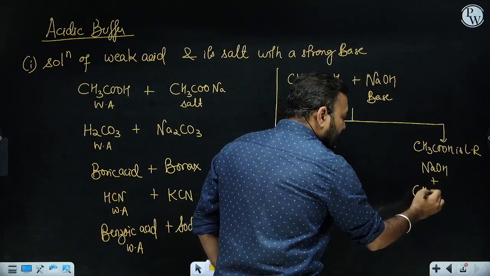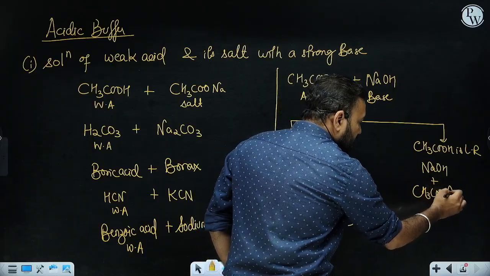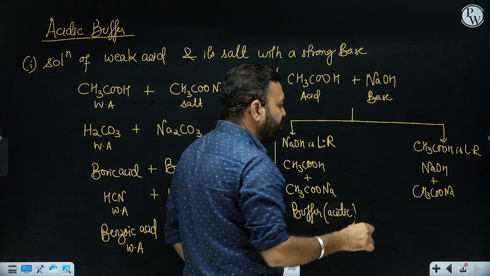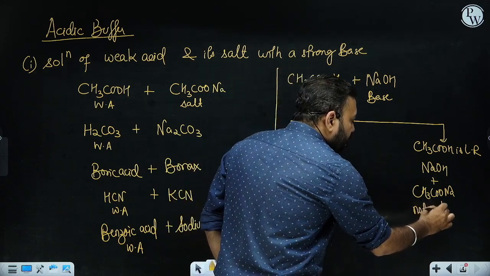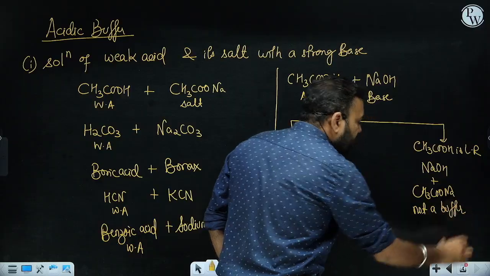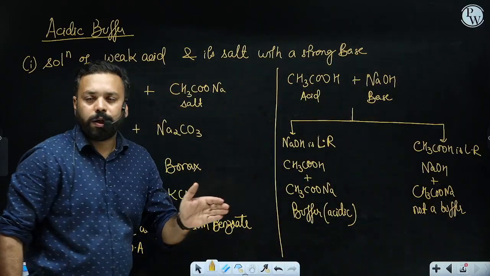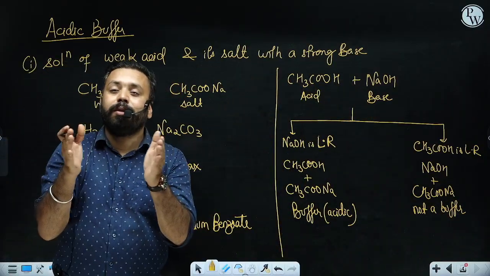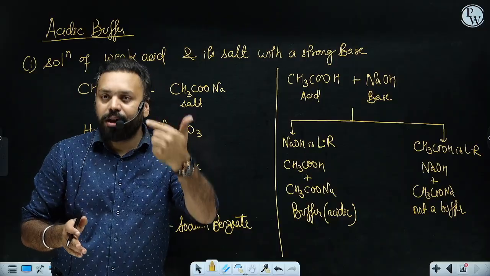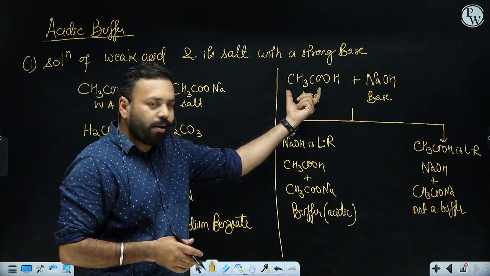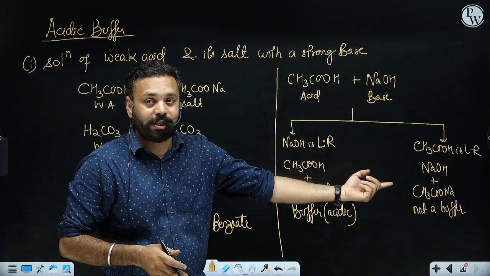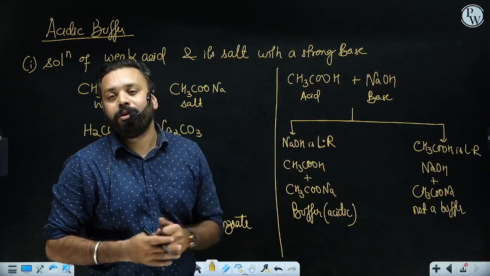So is this an acidic buffer? No, sir. So then it will be a basic buffer? No, that is different. So this is not a buffer. Fine. So when we have this kind of option, when there is an acid plus a base, first of all try to make them react. First complete the reaction and think that if acid is limiting, then at last acid will not be present. So definitely it cannot be a buffer.